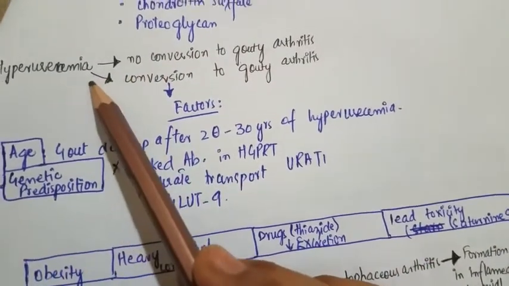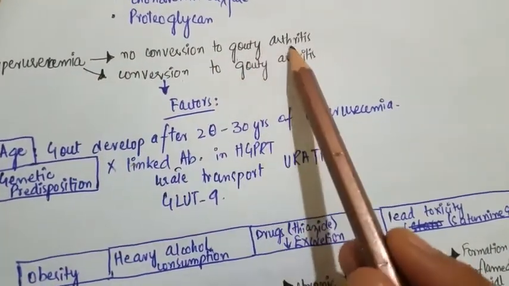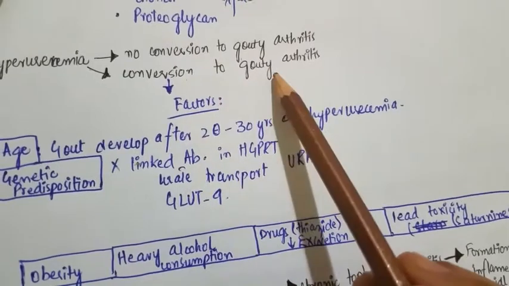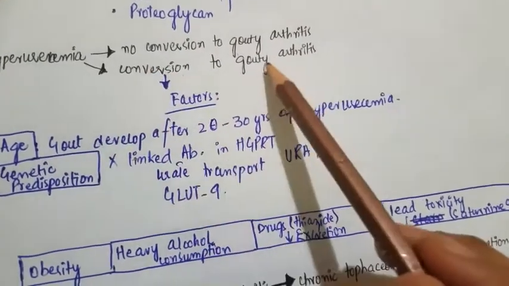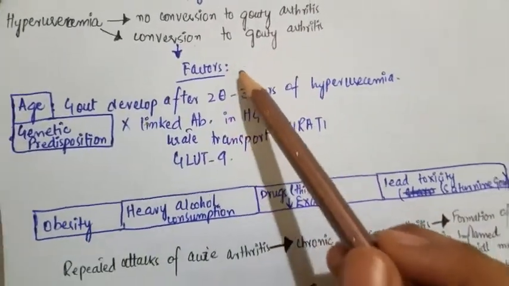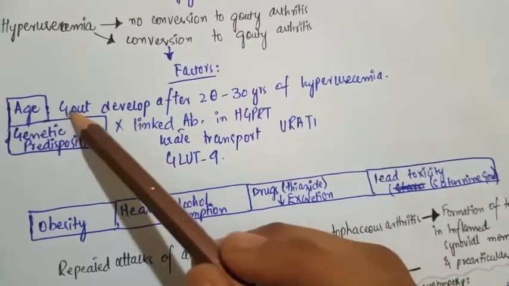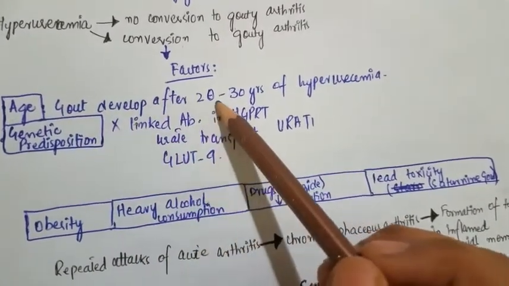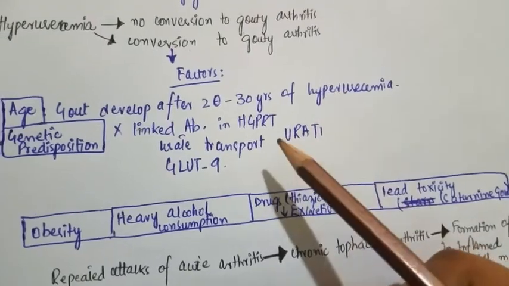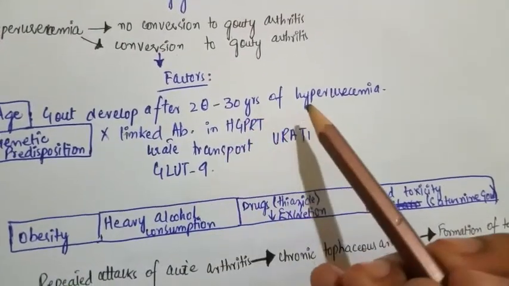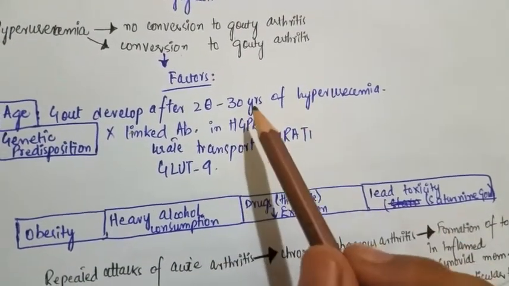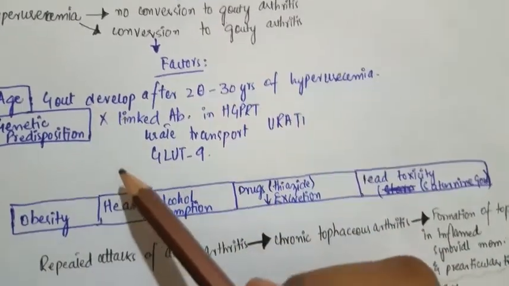Hyperuricemia has two fates: no conversion to gouty arthritis, and conversion to gouty arthritis. Conversion to gouty arthritis depends upon several factors. Age: gout develops after 20 to 30 years of hyperuricemia. So if we don't treat the hyperuricemia, after 20 to 30 years it will lead to gout.